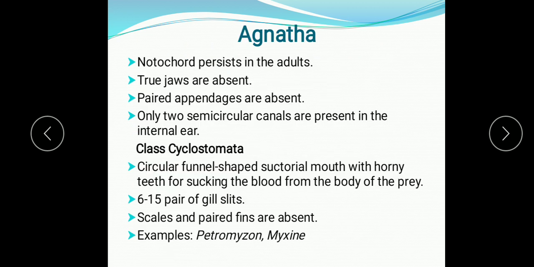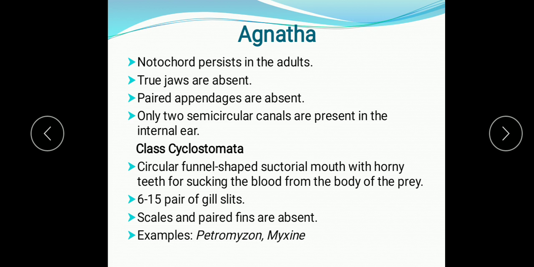In Agnatha, the notochord persists in the adults, which means adults have a notochord, and true jaws are absent in them, paired appendages are absent, and only two semicircular canals are present in the internal ears. You have studied the three semicircular canals in the human ear, so that belongs to the Gnathostomata, but in Agnatha only two semicircular canals are present in the internal ear.